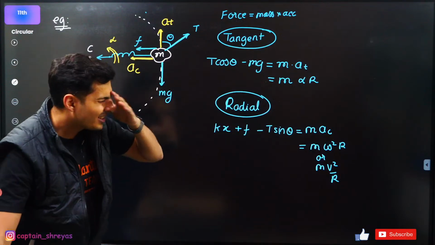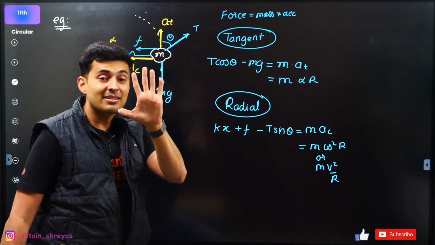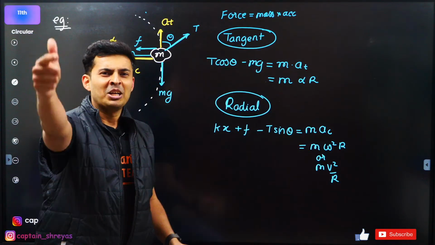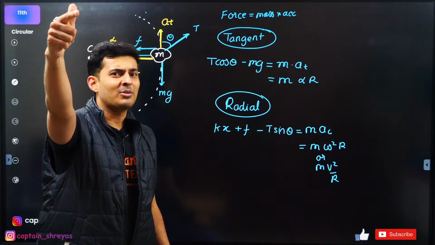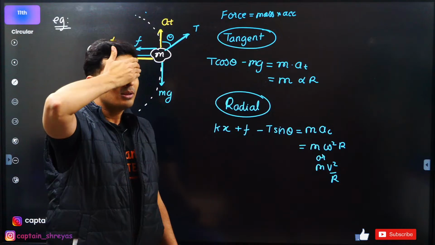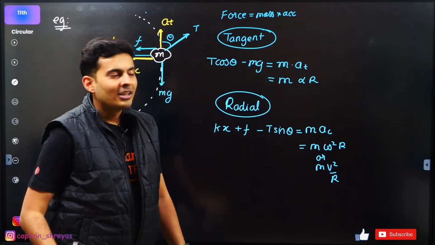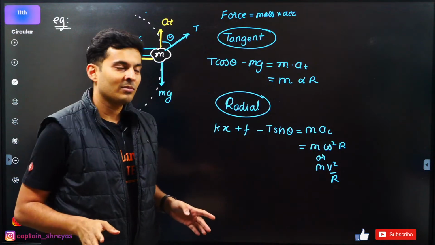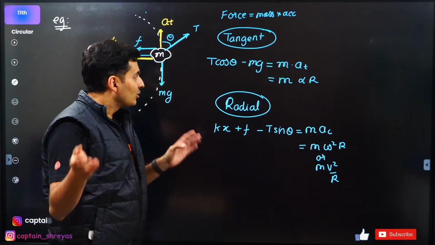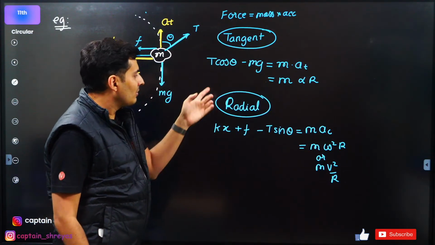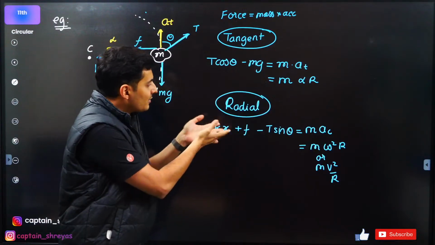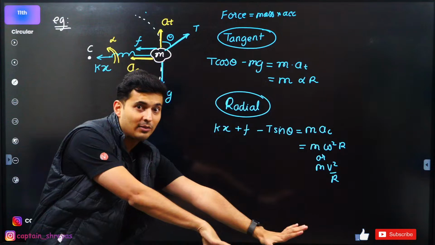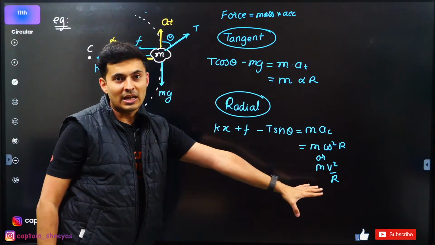Nobody tells this, and I've seen students saying this. I feel very sad for all those students who ask, what is the formula for centripetal force? Sir, the formula for centripetal force is m omega square r, m v square by r. I'm like, what are you saying? The centripetal force formula is not m v square by r or m omega square r. It is a name given to things. So centripetal force could be anything, like in this case, it is kx plus f minus T sine theta. The value of the centripetal force is m omega square r.